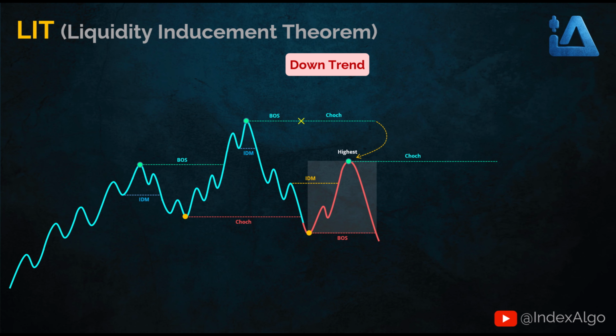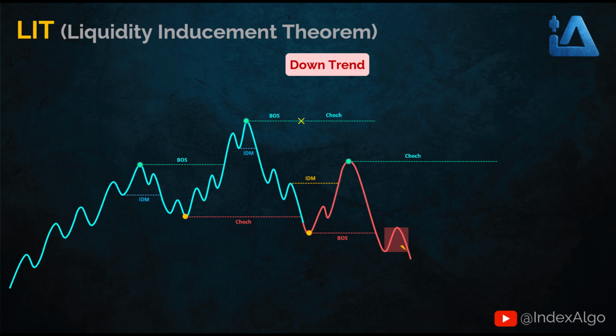But for now, because the bearish BOS has been broken, the market is still in a bearish trend. So we're still looking for bearish pullbacks. But let's see whether there was a bearish pullback before the BOS got broken. Here, before the BOS got broken, we didn't have a bearish pullback. So we wait for a bearish pullback to form.